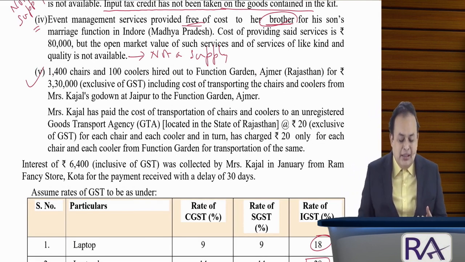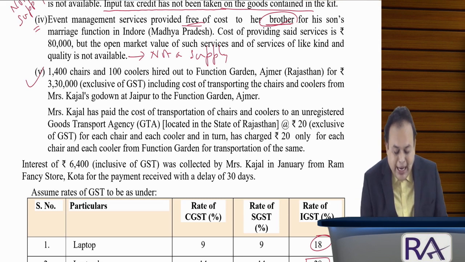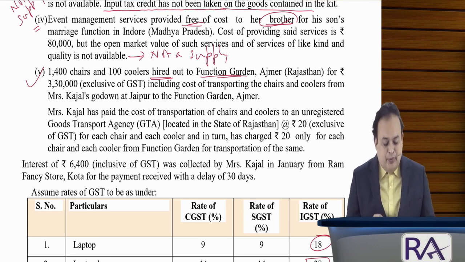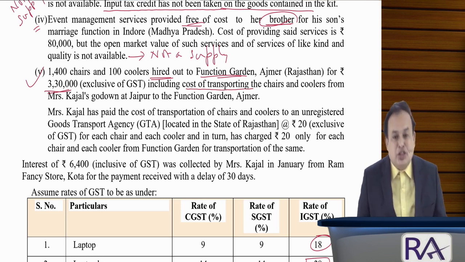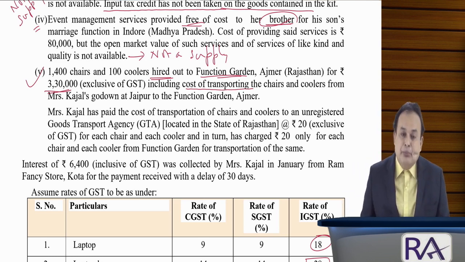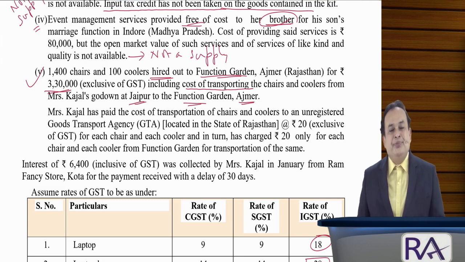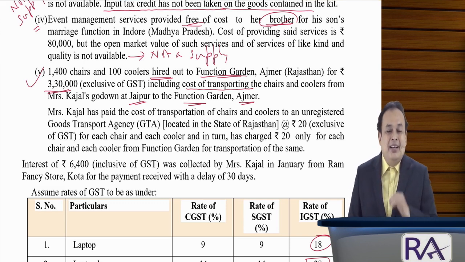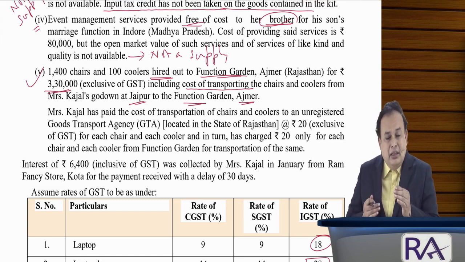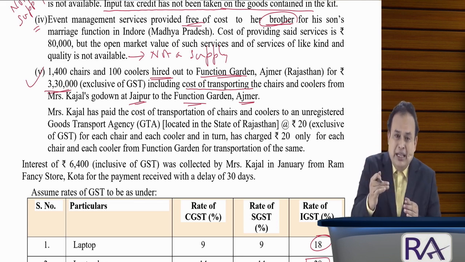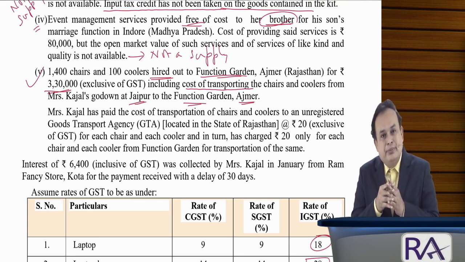1,400 chairs and 100 coolers hired out. So hiring services to a function garden, Ajmer, Rajasthan, for rupees 3,30,000, which includes the cost of transportation of the chairs and coolers from Kajal's godown at Jaipur to the function garden, Ajmer. There are two supplies here, my dear sir. Hiring out of chairs and coolers is one supply, and to provide that, delivery from the godown to the client place, transportation services, both are included.